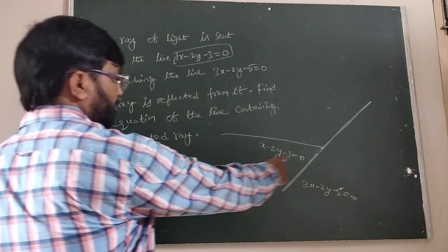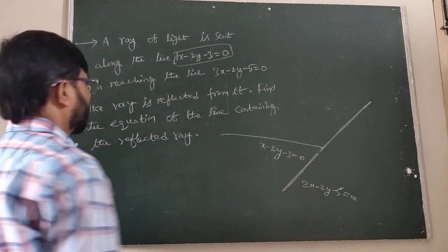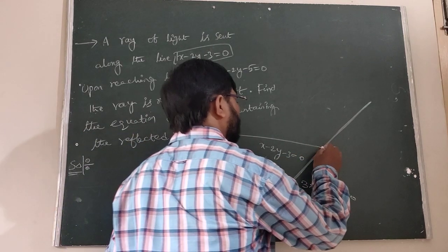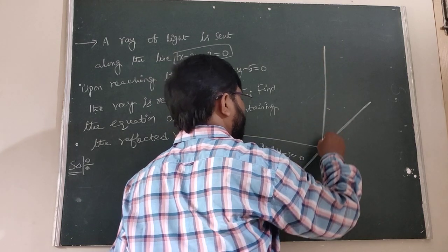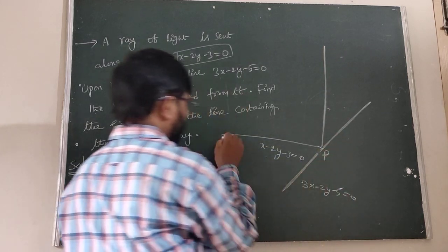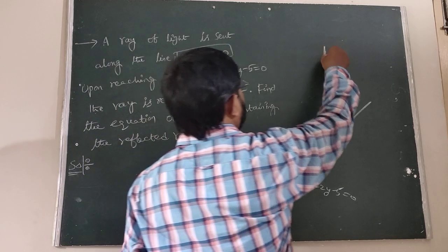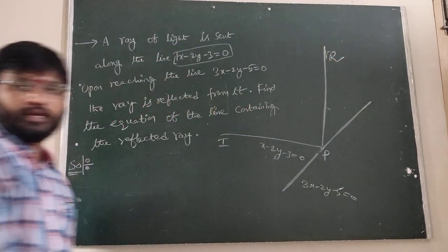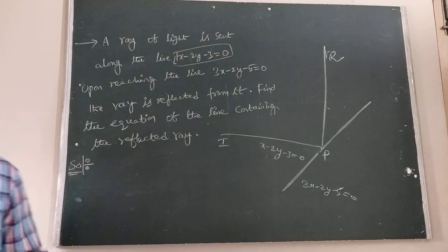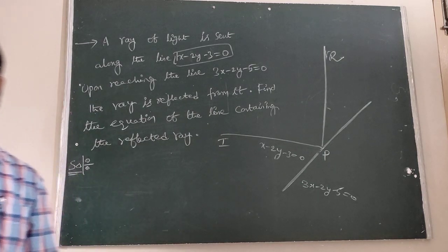When the ray reaches this line, it is reflected from it. This is the point P, this is the point I, this is the point R. Now we have to find the reflected ray PR.